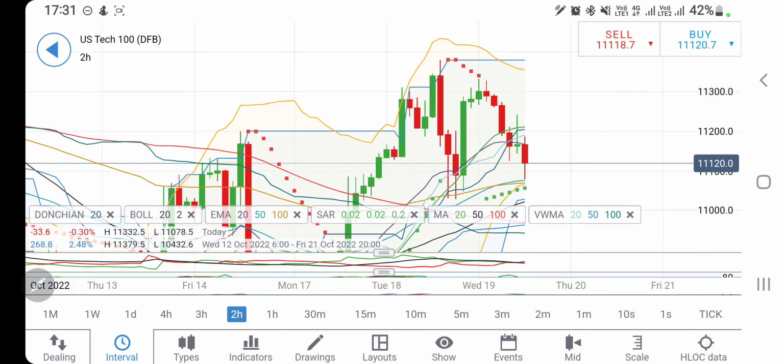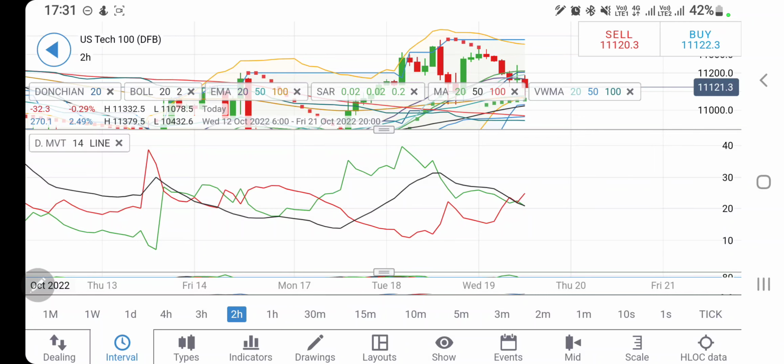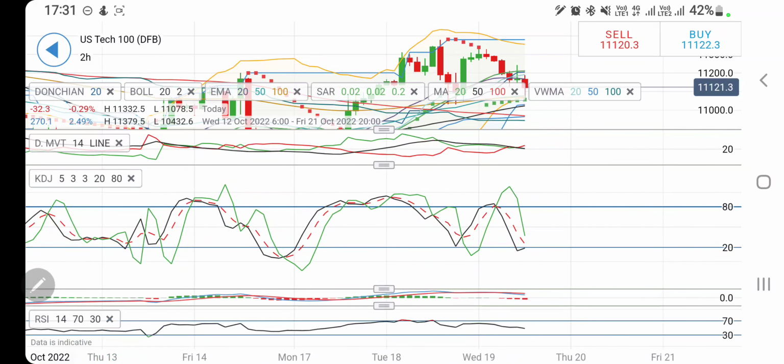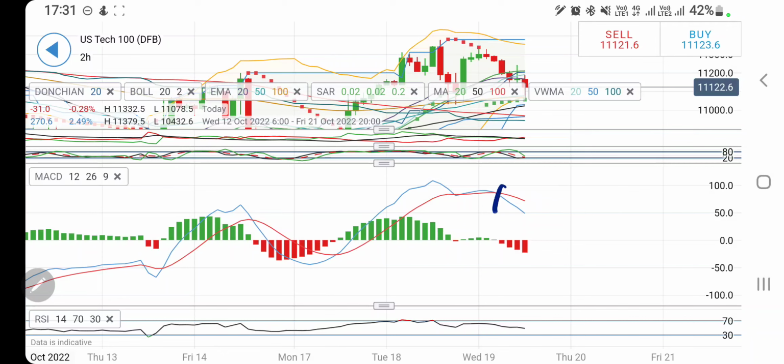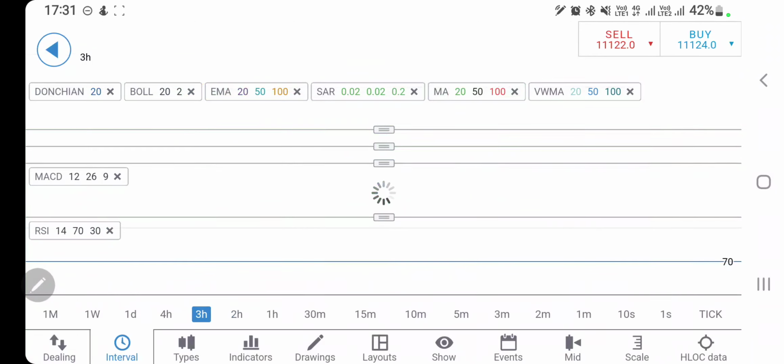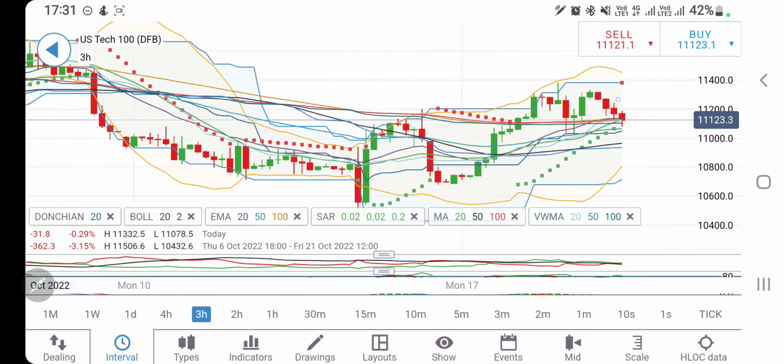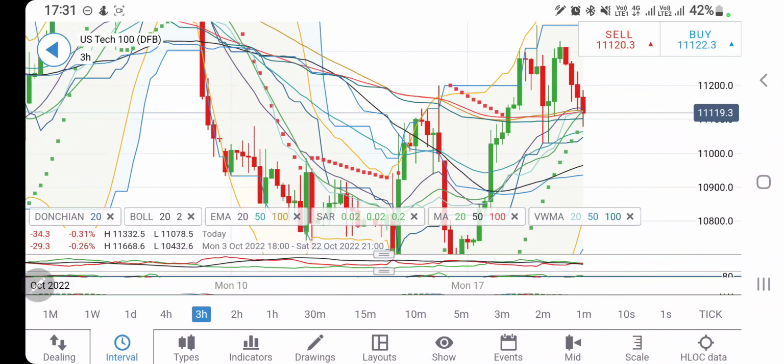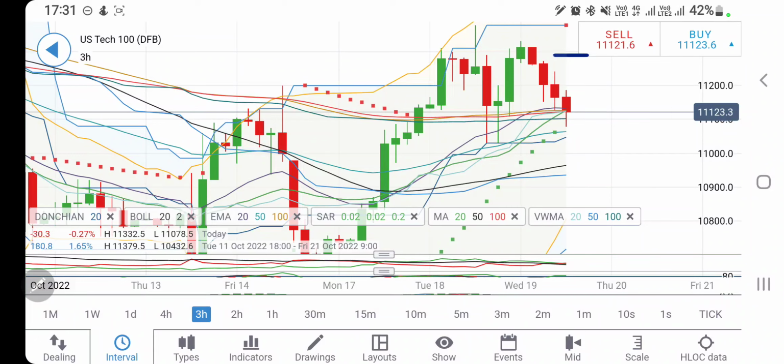Very strong resistance there. Directional movement has crossed over for a bearish move. Stochastic trading oversold. The MACD divergent and bearish here. You can see this is diverging. RSI looking downwards, and if you look at the 3-hour charts, we can find out. See, this is the 4th red candle.